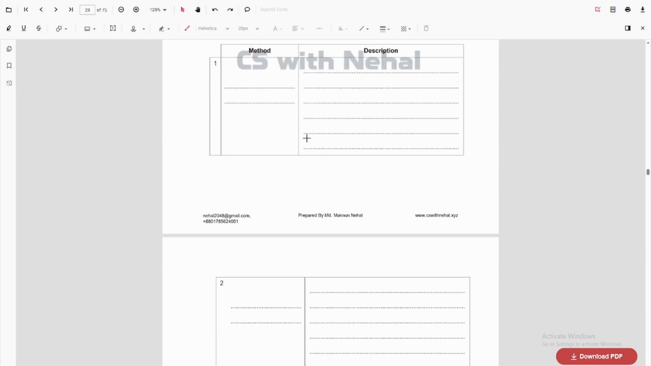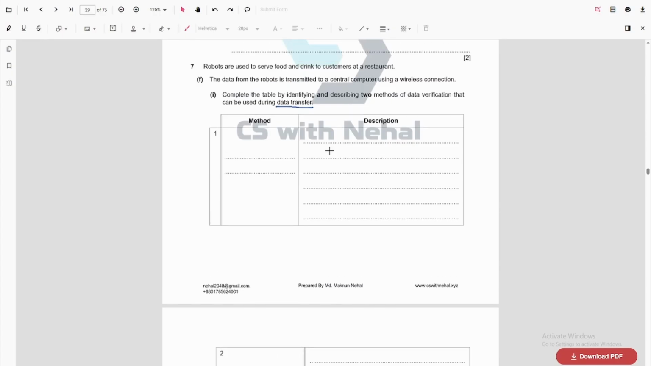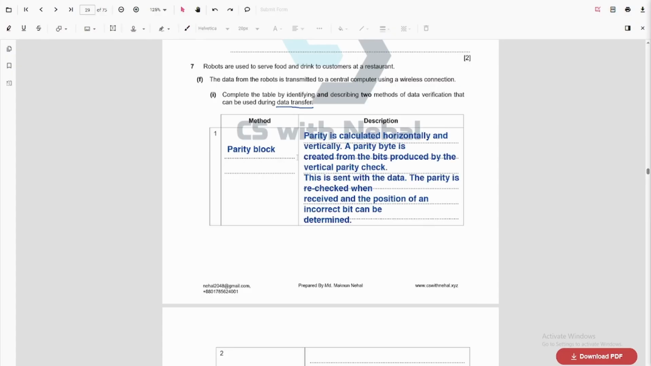So during data transfer we use parity, which includes parity byte or parity block. We also include a checksum. So in a parity block, we calculate the parity horizontally and vertically. So the parity byte is created from the bits produced by the vertical parity check. This is sent with the data. The parity is rechecked when received, and the position of an incorrect bit can be determined using the block.